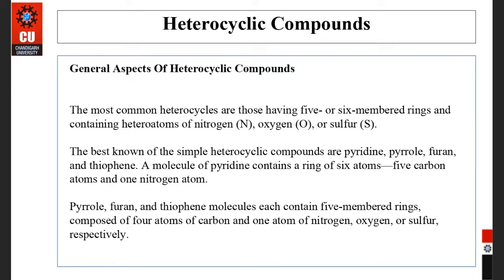So, general aspects of heterocyclic compounds. Most of the heterocyclics are 5-6 membered rings containing heteroatoms of nitrogen, oxygen, and sulfur. So we have two categories here. One is the 5-membered ring, and the second is the 6-membered ring.